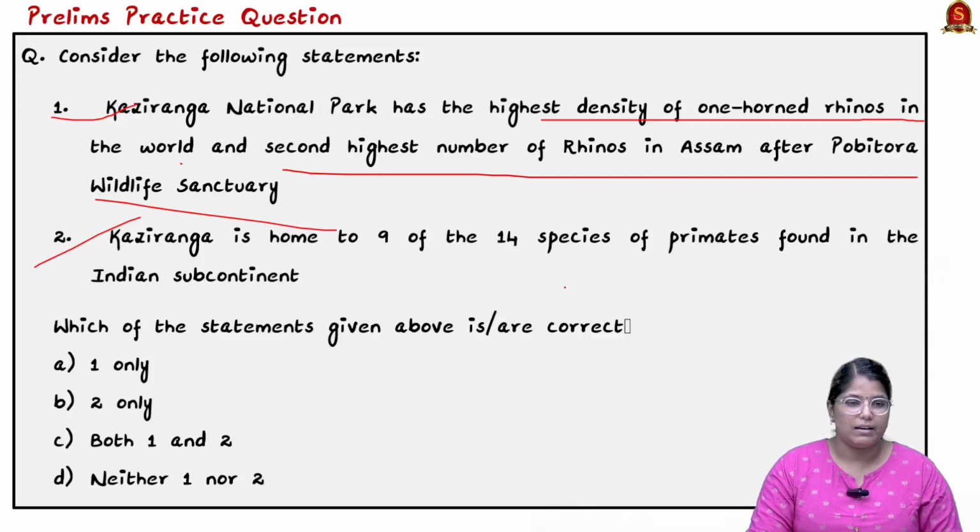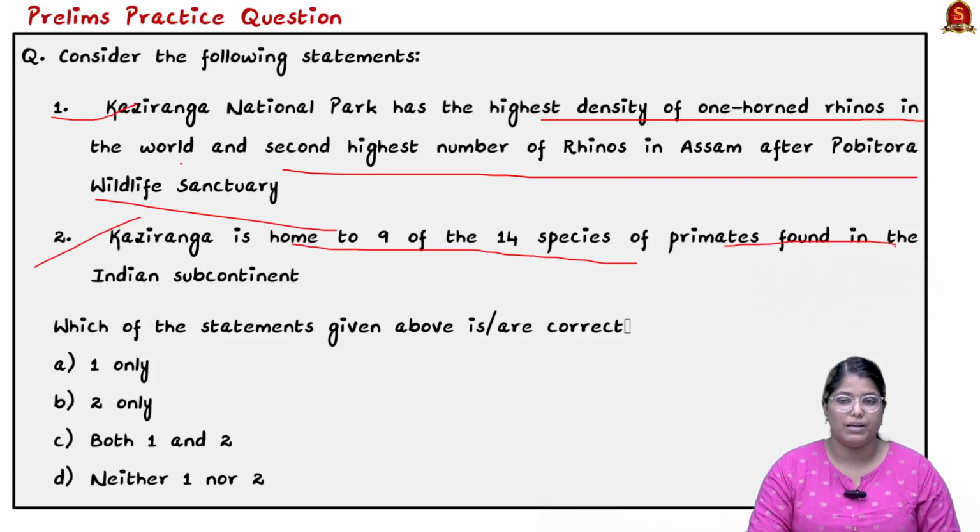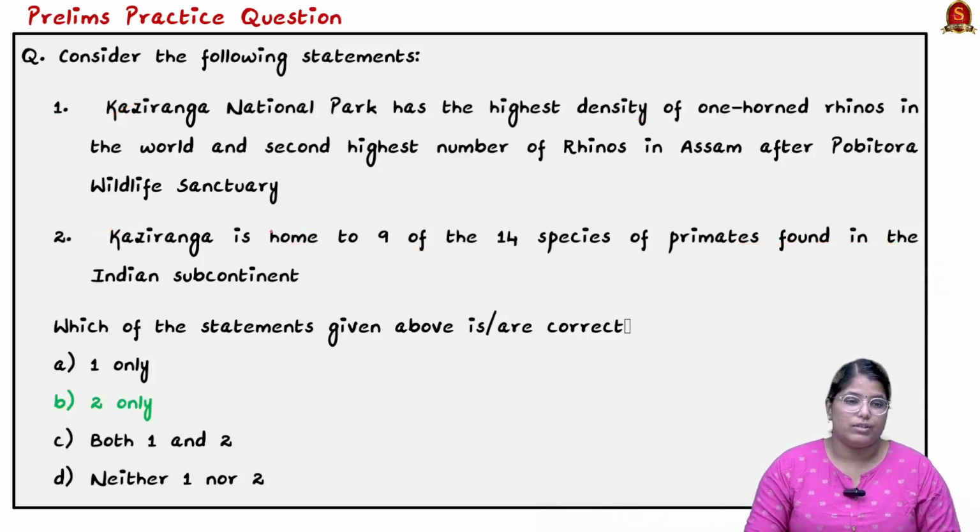The second statement says Kaziranga is home to 9 of 14 species of primates found in the Indian subcontinent. This is also a tricky statement. So here the correct answer for the question is option 2. Option B, 2 only. The first statement is actually incorrect.